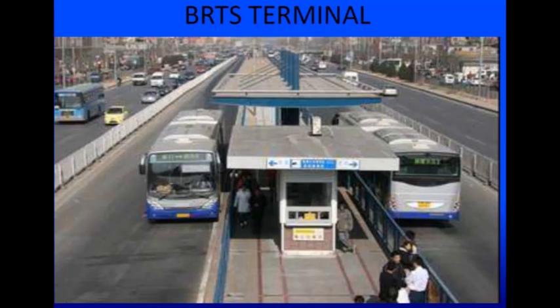This is a BRTS terminal for a median way BRTS system, that is a dedicated lane at the center of the road that is dedicated for these BRTS buses. Here you can see that it is kept at grade so that you can use these low floor, low deck buses so that accessibility to these buses is very convenient.